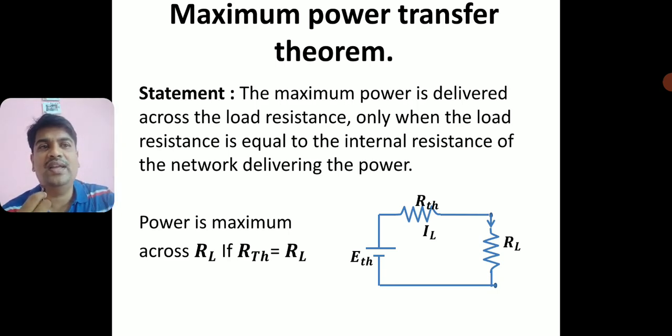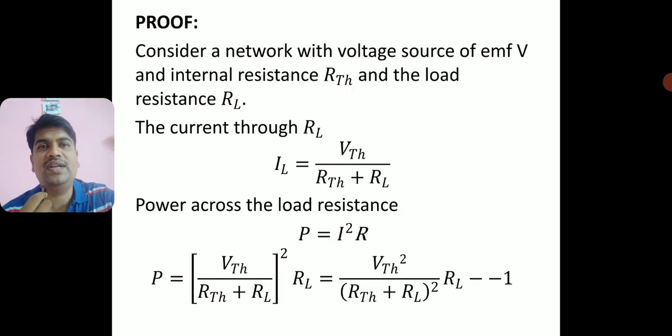So what is the current now? It is EMF, meaning VTH, divided by total resistance, which is RTH plus RL, because the two resistors are in series for the flow of current. Therefore, simply add these two resistors to get the total resistance. Alright, I got the equation for the load current.